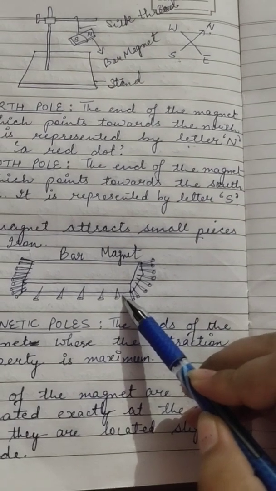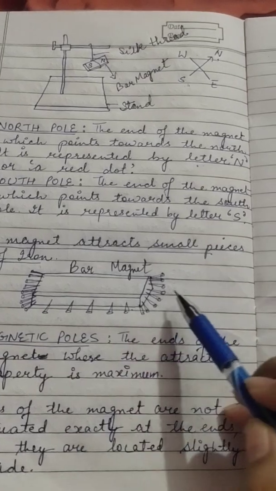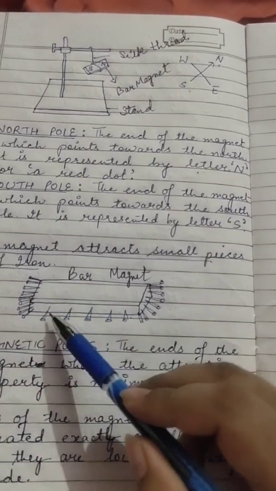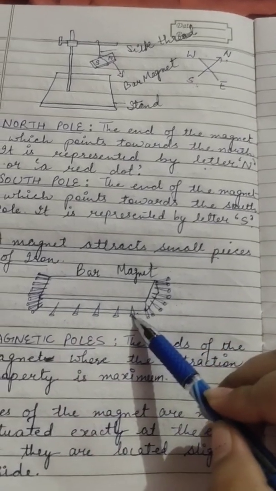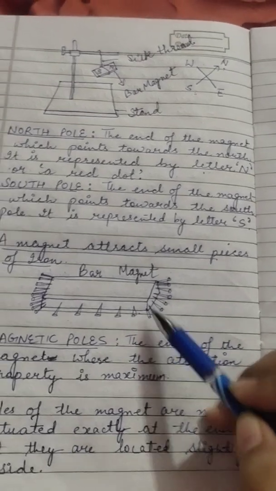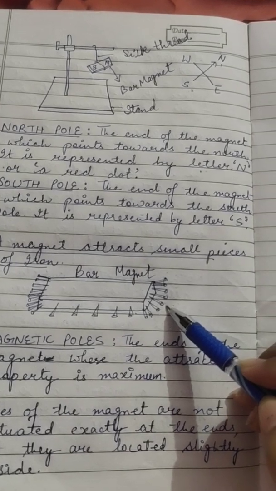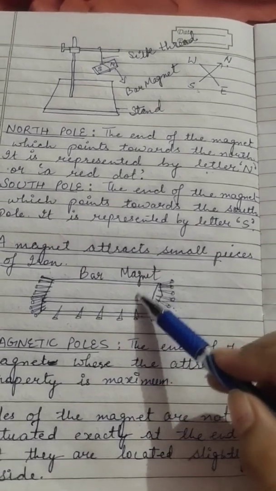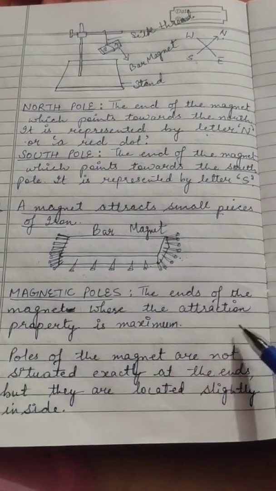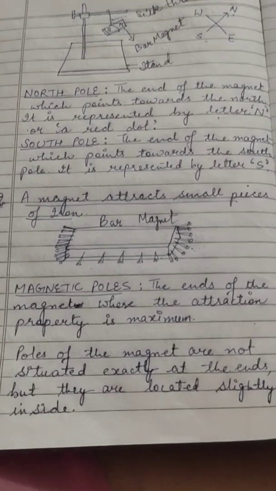So the property of attraction is not the same everywhere along the length of the magnet, but it is maximum at the ends and minimum in the center. Got it? The ends of the magnet where the attraction property is maximum are known as the magnetic poles.